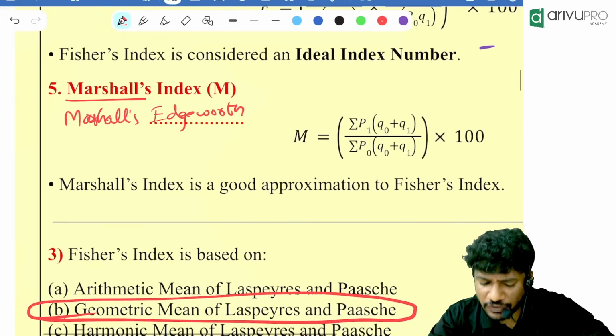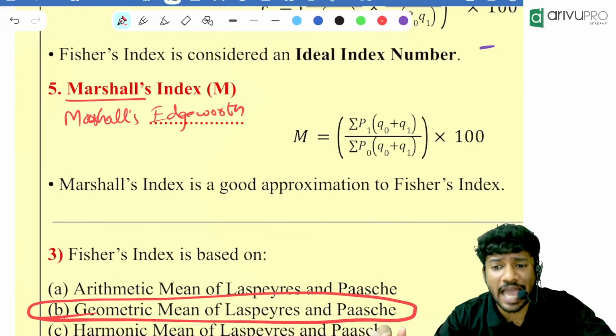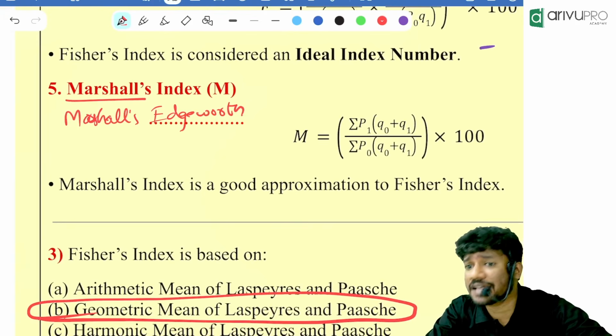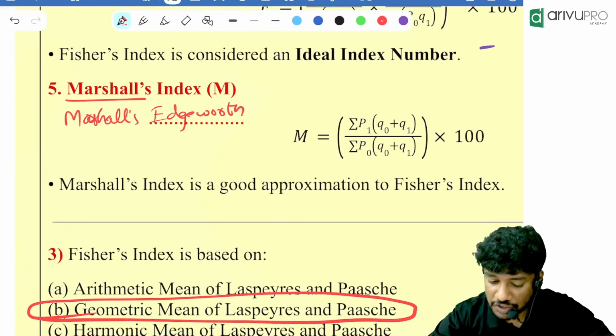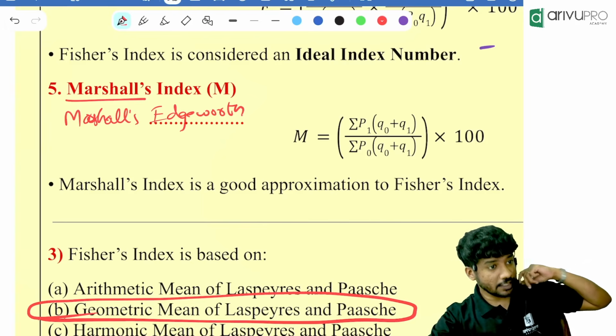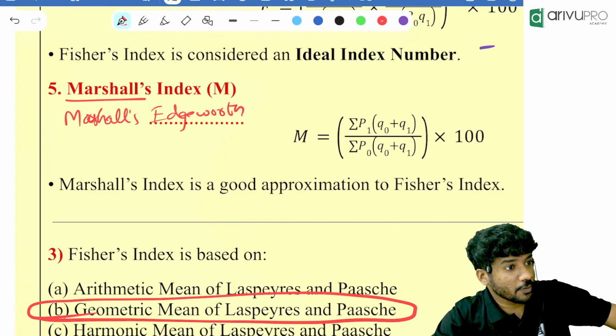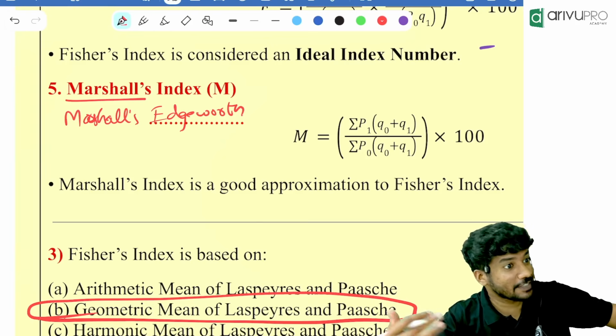So, in which of the index numbers are we considering the average of base year and current year quantity? In Marshall's index number. Previous question, I'm not aware. Is this the Alfred Marshall economist? I'm not aware. I'll check and tell you.